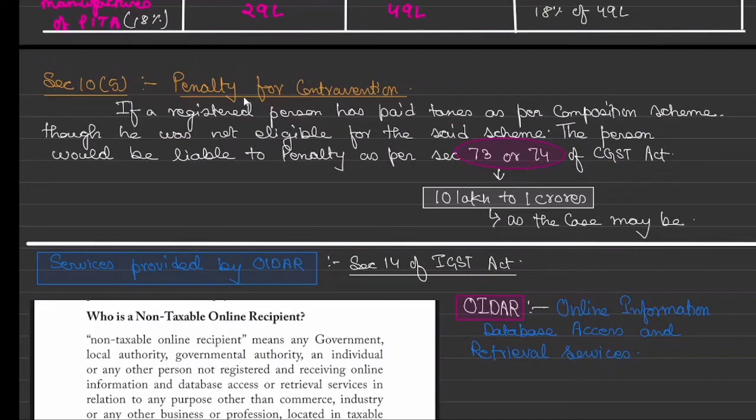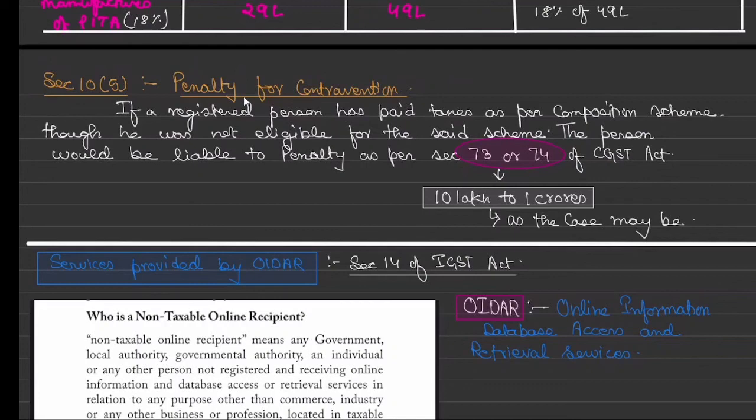So section 10(5) simply says that penalty will be there. Suppose you have paid taxes through composition scheme, but you are not eligible. Correct. So it is very true that government will not come to know immediately. It will take some time. Correct. And if you keep on repeating that mistake, penalty will be levied on you.